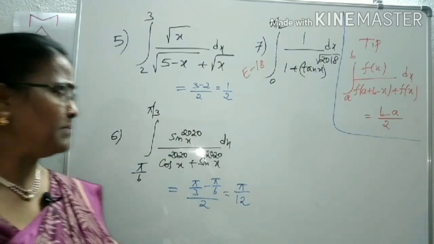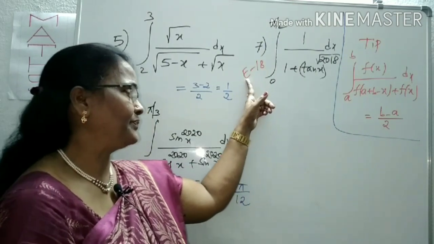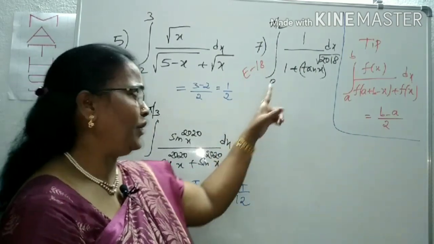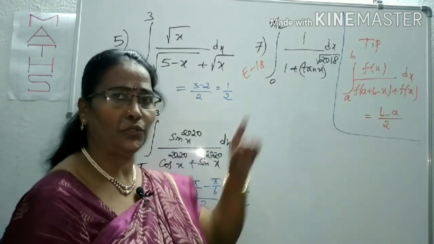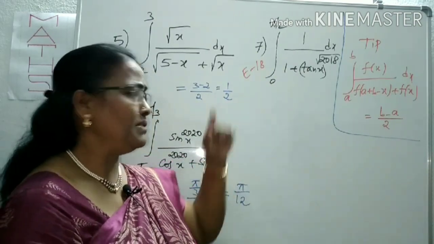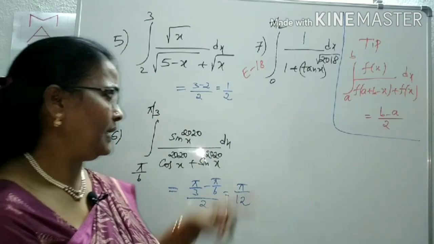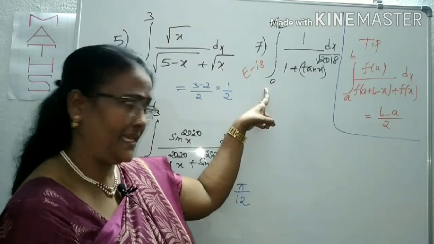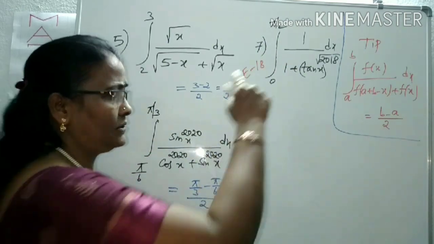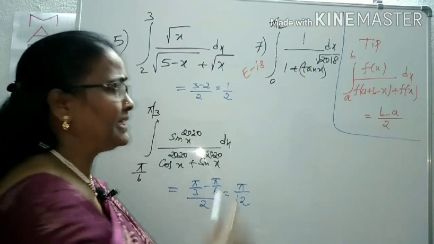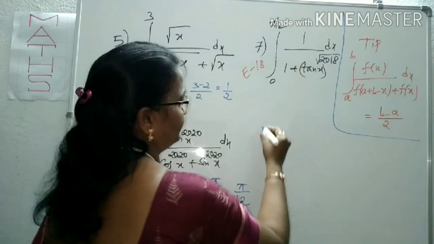That is given in MSET 2018. In this question, the integral of 1 by (1 plus tan x) whole power root over 2018, between the limits 0 to pi by 2, is given. In this one, what is the lower limit? A is 0, b is pi by 2. And we can apply that formula. We can rewrite this question like this.